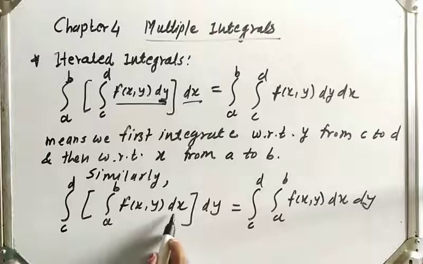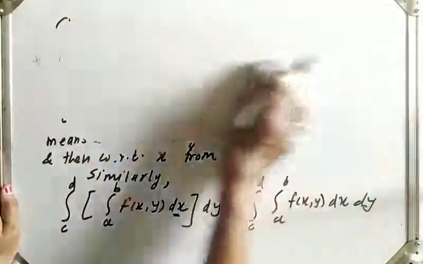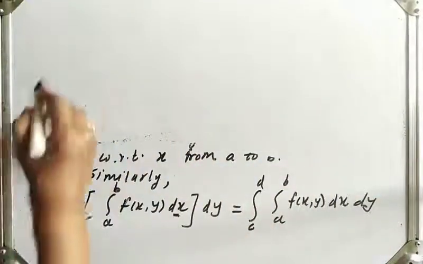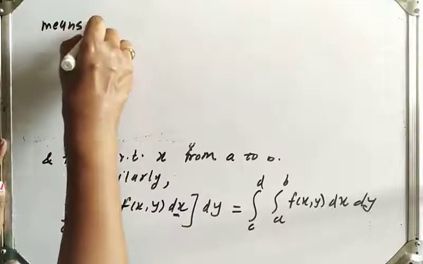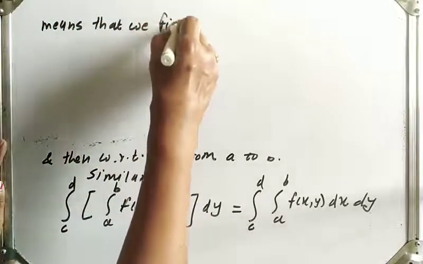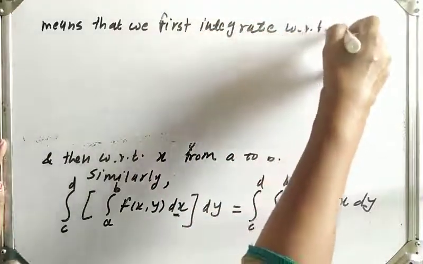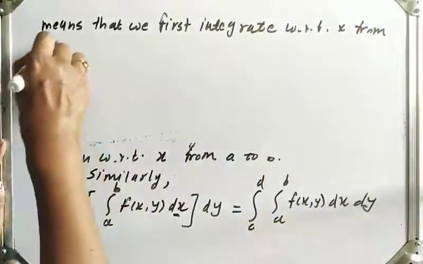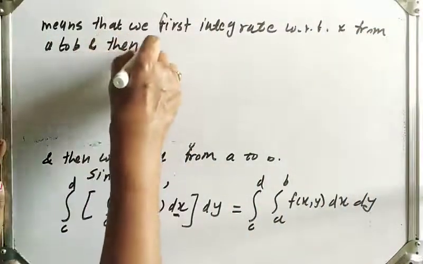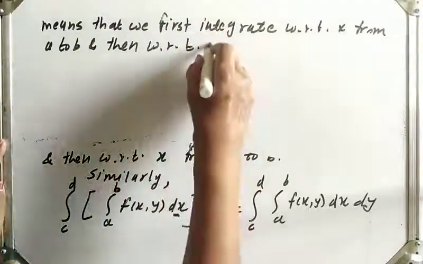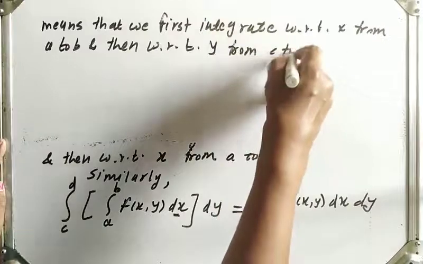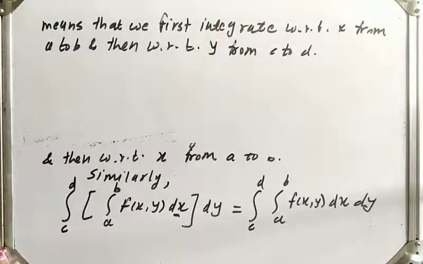Here we first integrate with respect to x from limit a to b, and then integrate with respect to y with limit c to d. Okay, this is about iterated integrals.